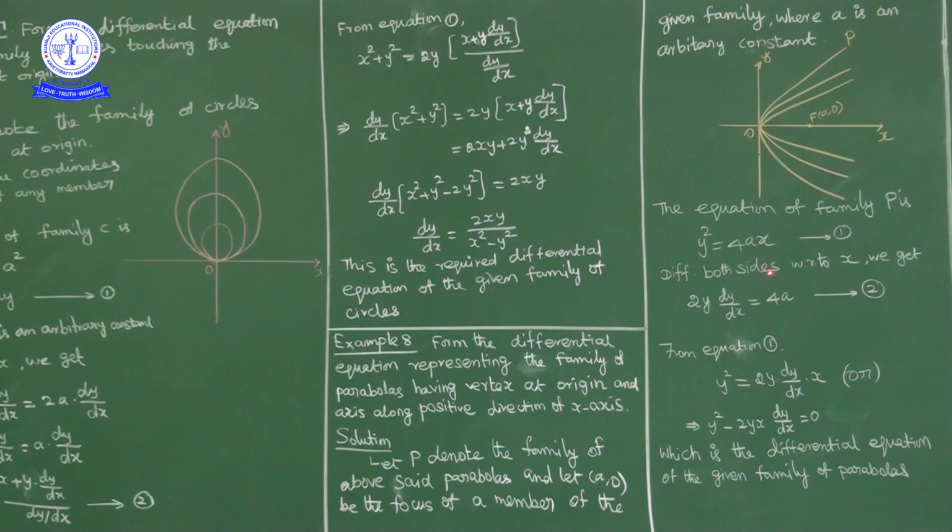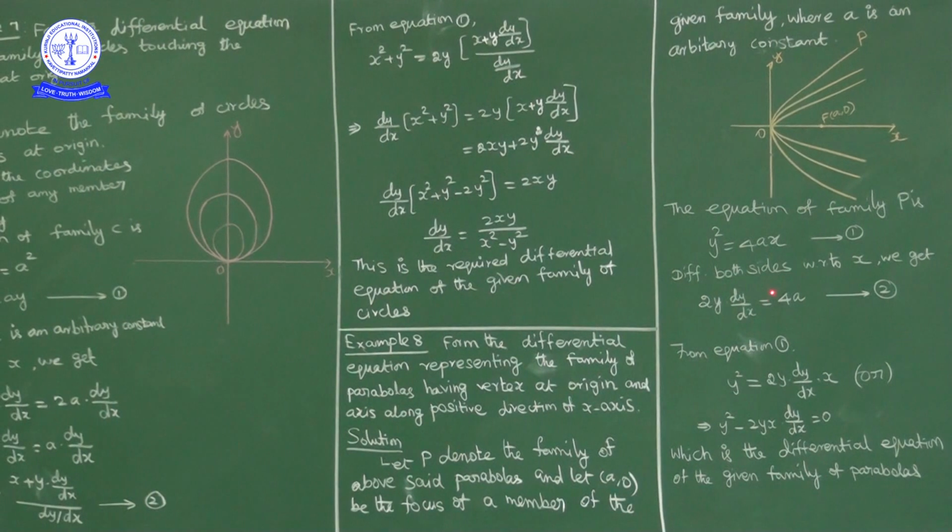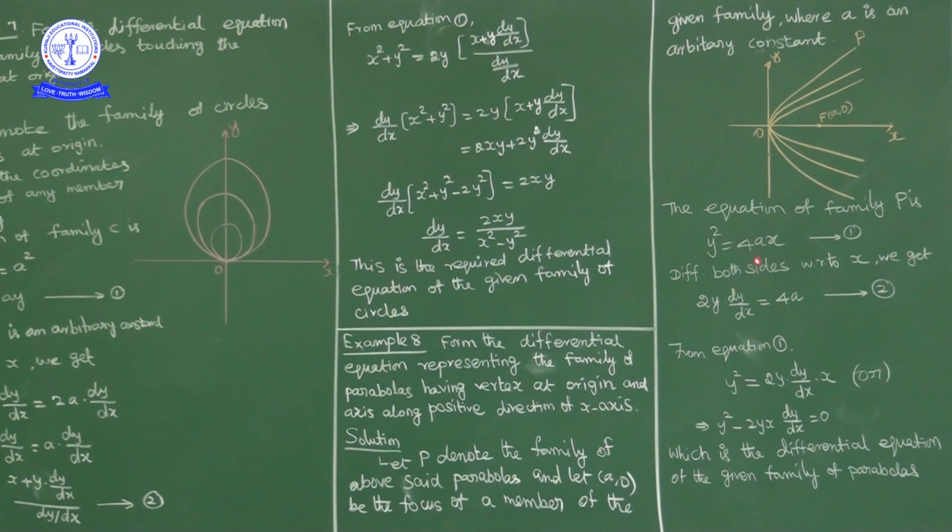So differentiate both sides with respect to x, what we will get, y square derivative 2y, y derivative dy by dx is equal to 4ax derivative 4a. Okay, 2y into dy by dx is equal to 4a. So from 1, in place of 4a, I will write 2y into dy by dx. So equation 1, we can write y square is equal to 4ax. In place of 4a, I will write 2y into dy by dx, 2y into dy by dx into x. Or else we can write, if you write this term this side, y square minus 2xy into dy by dx equal to 0. Okay, which is the differential equation of given family of parabolas.